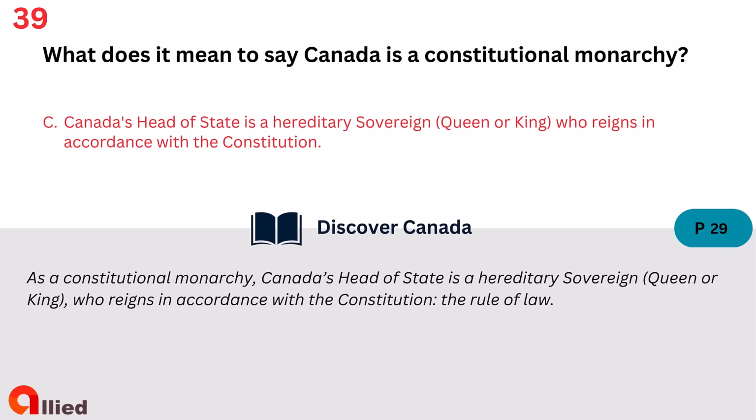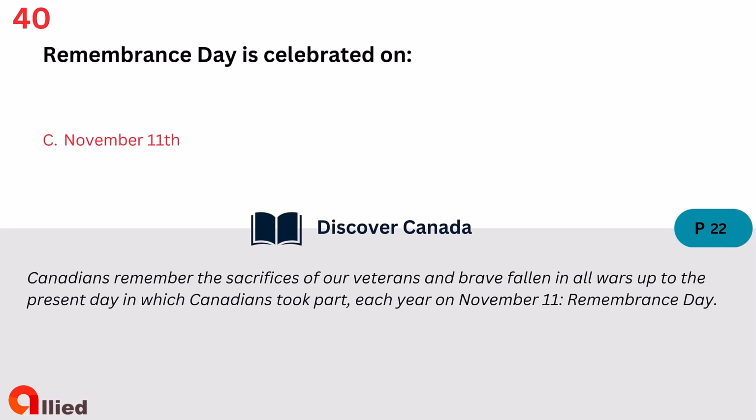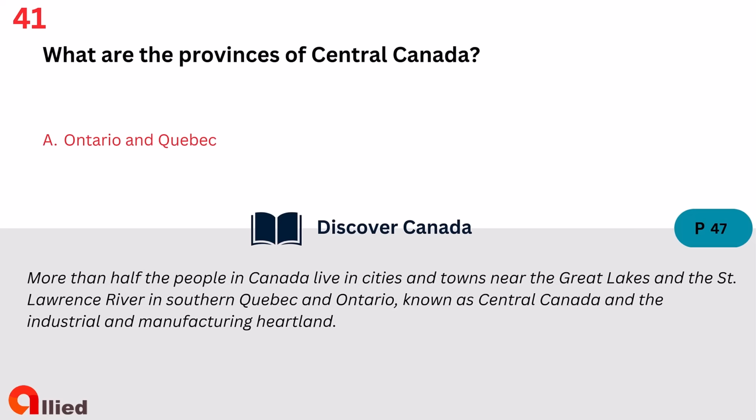Question 40. Remembrance Day is celebrated on A. July 1st. B. July 4th. C. November 11th. D. November 20th. The answer is C. November 11th. Question 41. What are the provinces of central Canada? A. Ontario and Quebec. B. Ontario and Alberta. C. Quebec and New Brunswick. D. Alberta and Saskatchewan. The answer is A.